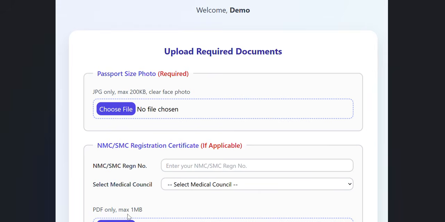Please see here, when you complete your details, it is uploaded as a PDF, not a JPG, unlike the earlier passport size photo. So if you have already scanned it, convert it to PDF, which should be not more than 1 MB. Then choose the file and upload your document.